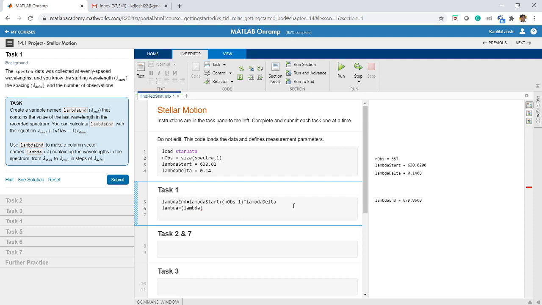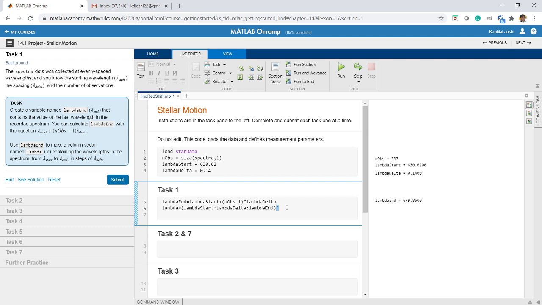Where do I want to end? I want to end at lambda end. And at what spacing? I don't want it to increment by 1. I want it to increment in steps of lambda delta. So in between these two colons, I'll write lambda delta, and finally I'll put the colon again. But I want a column vector, so I'll have to give a transpose to this. So this particular dash has to be given, which will transpose this.